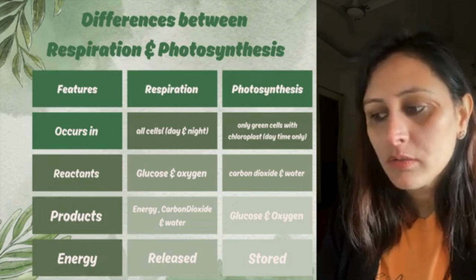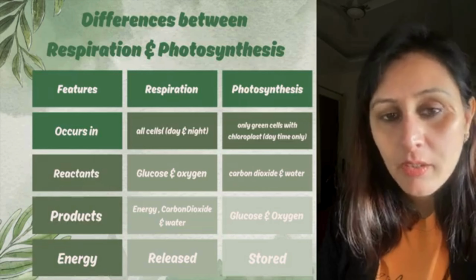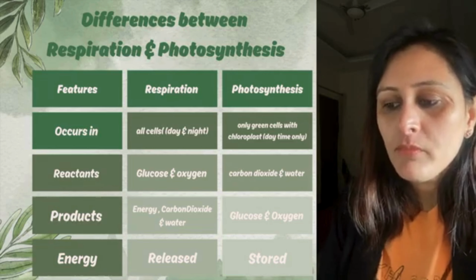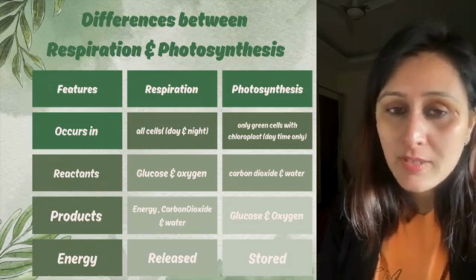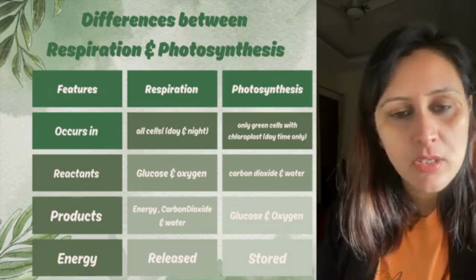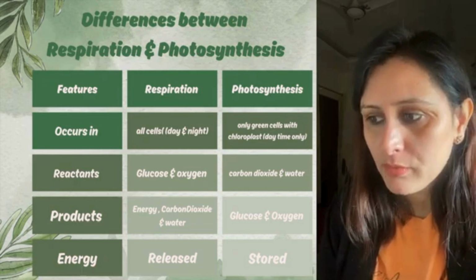So this gets released out. और photosynthesis में glucose बनता है and oxygen release होता है, right? Now energy respiration में release होती है, whereas photosynthesis में store होती है, right? Which is further utilized in the process of respiration, right?